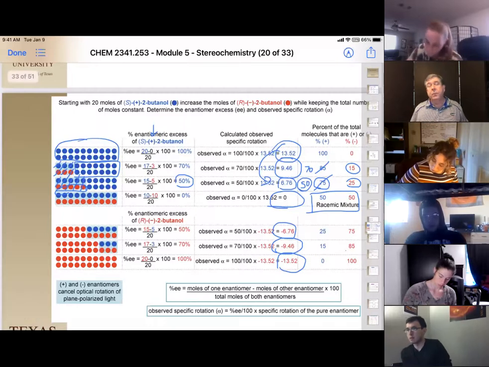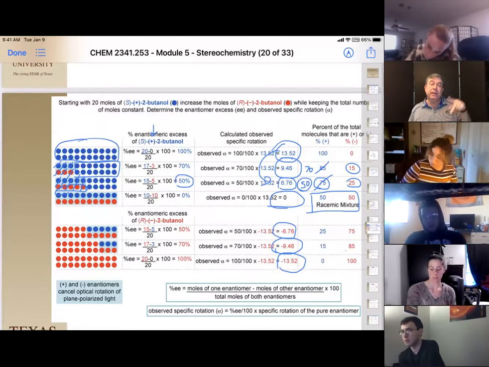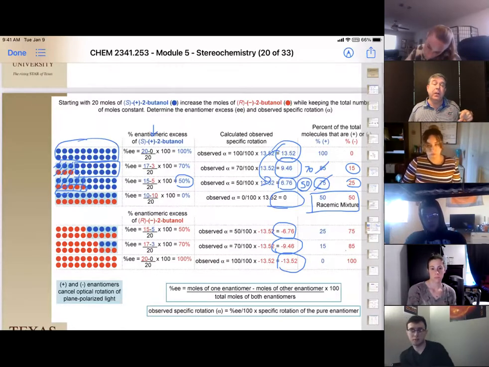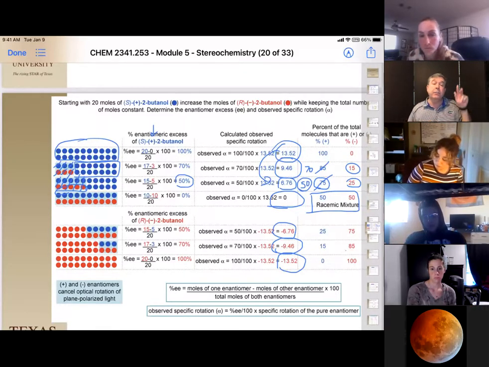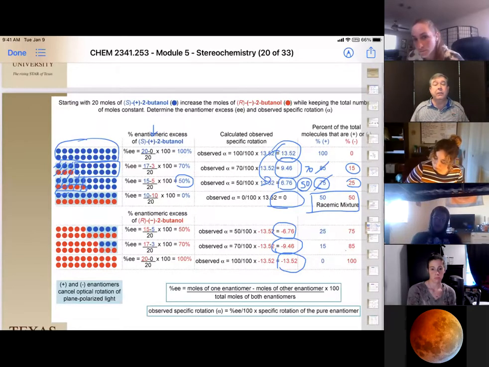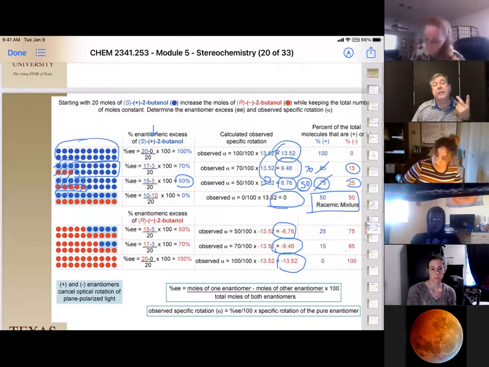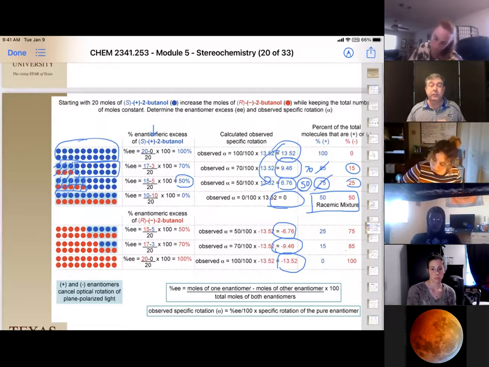So the key here is that you can tell when you have it pure because it'll have the specific rotation measured, and you can tell when you have a mixture because it either has no optical activity or some percentage of the pure. By knowing the percentage of the pure, you can get the molar equivalence of each of the components.